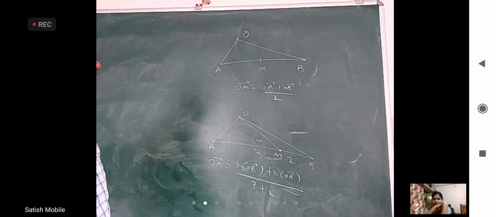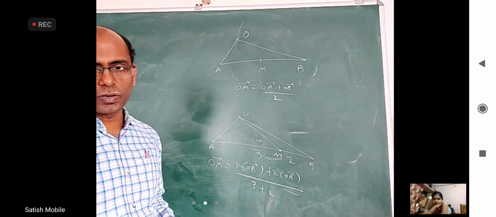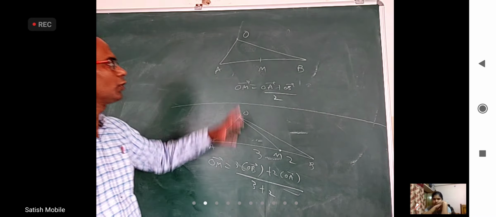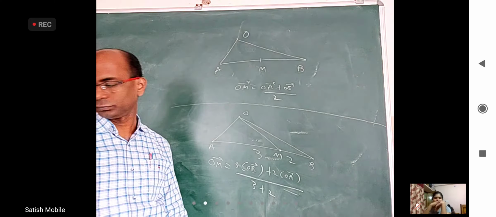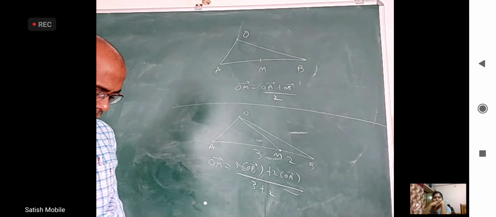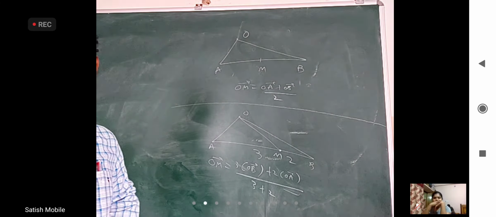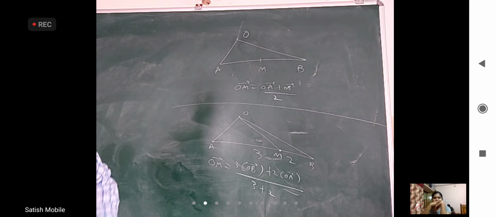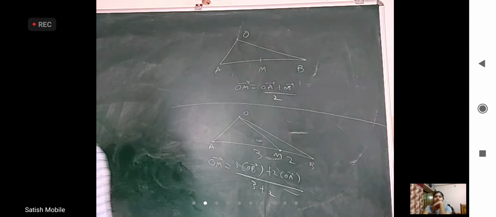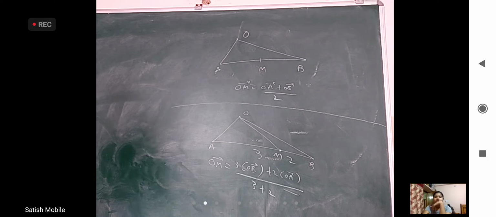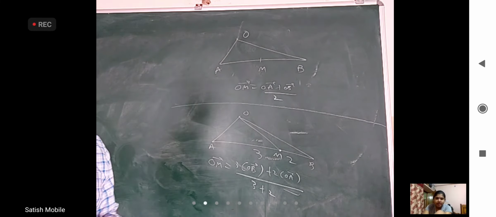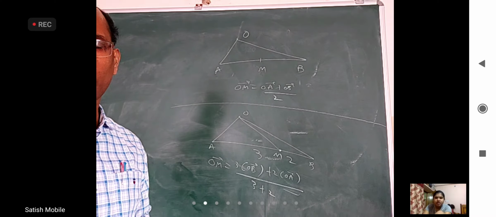Okay. Now, I want to tell the proof of this, but before that I want to ask you. Anybody want to give an idea how to prove this one? OM bar is (OA plus OB) by 2 when M is midpoint. Sir, if we join O and M there, we'll get two triangles, no sir?